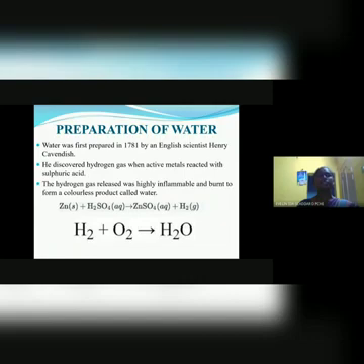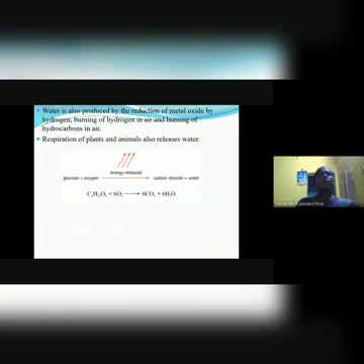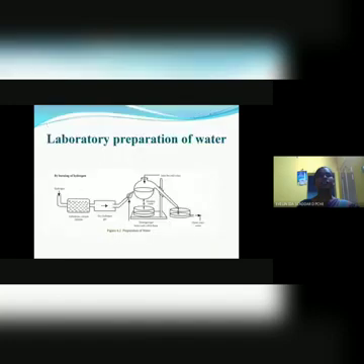These are the equations. Water is also produced by reduction of metal oxides by hydrogen, and by burning of hydrogen and hydrocarbons in air. The respiration of plants and animals also releases water. These are the equations. Water can be prepared in the lab by burning hydrogen in the presence of air containing oxygen. We can produce water.